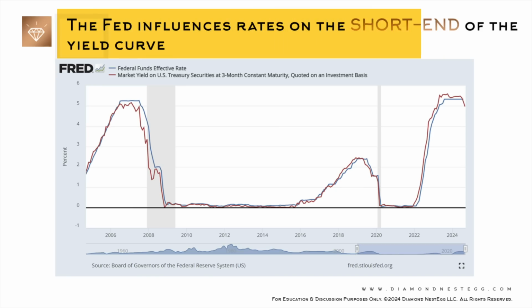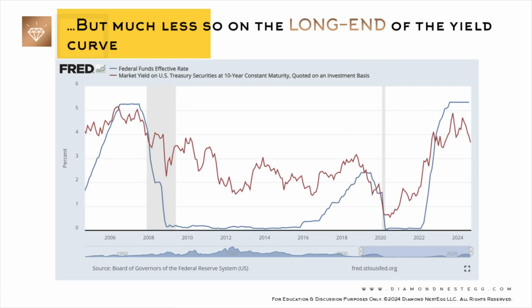And this is what we mean when we say that the Fed influences rates on the short end of the yield curve for shorter maturities, but much less so on the long end of the yield curve for longer maturities, where supply, demand, liquidity, default rates, and other market forces are at play as well.